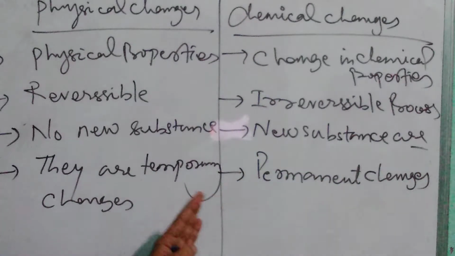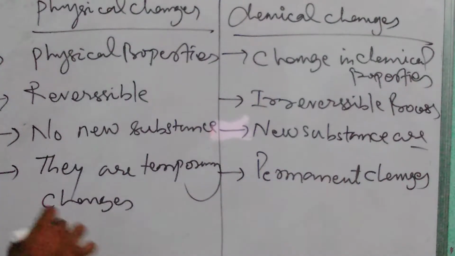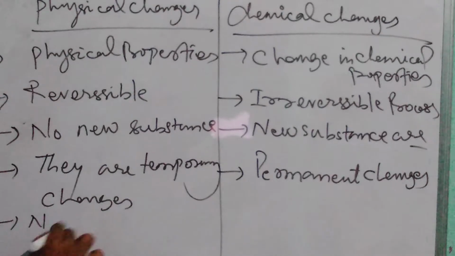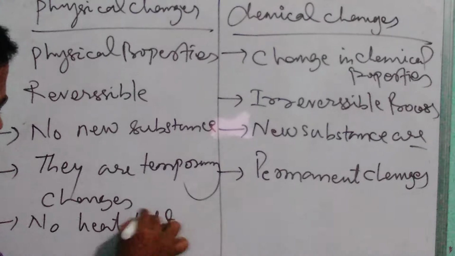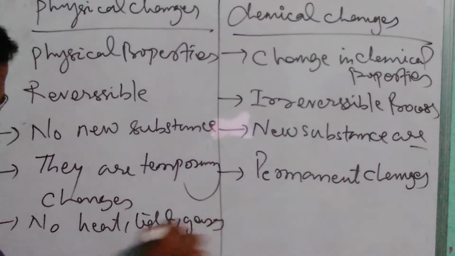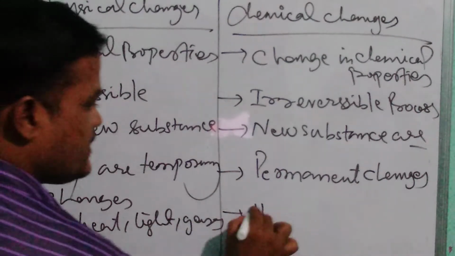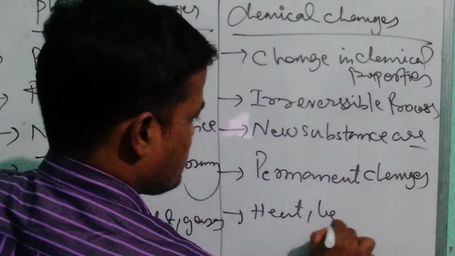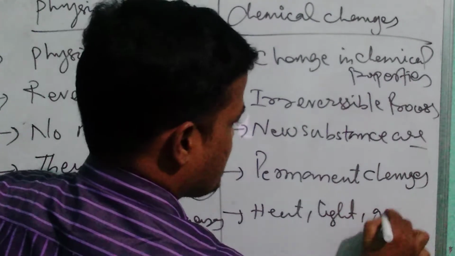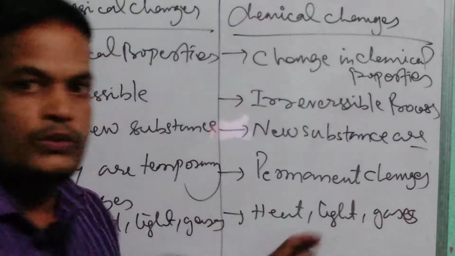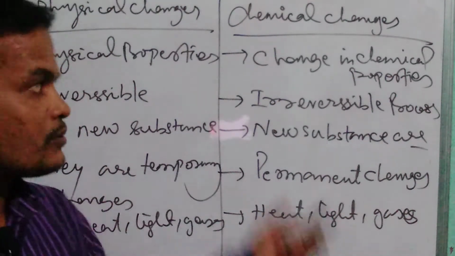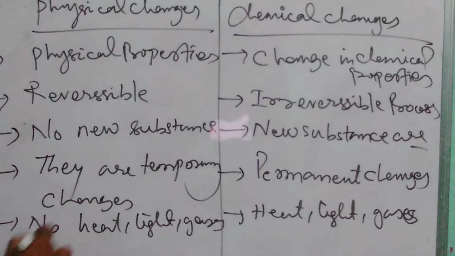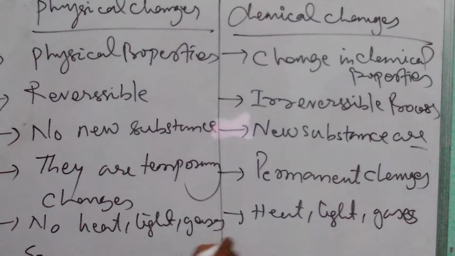No heat, light, gases are produced, heat, light, gases are produced. So these are the different examples you can give. At the last point you can put examples here.